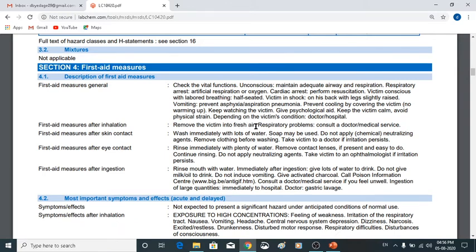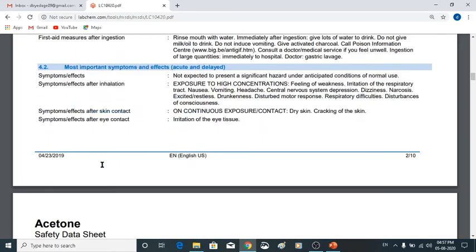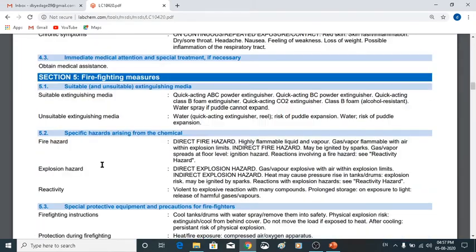If there are respiratory problems, then we should consult a medical practitioner. So what to do when that chemical comes in contact with your skin, after eye contact, after ingestion, whatever it may be. So these are the several guidelines given by this manufacturer.